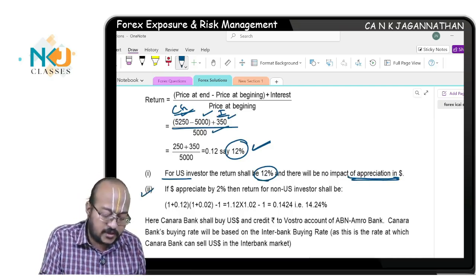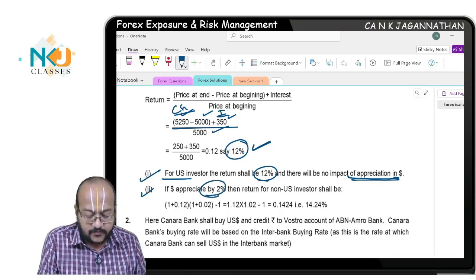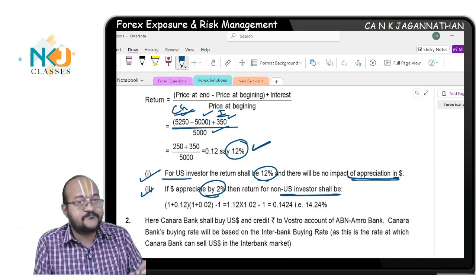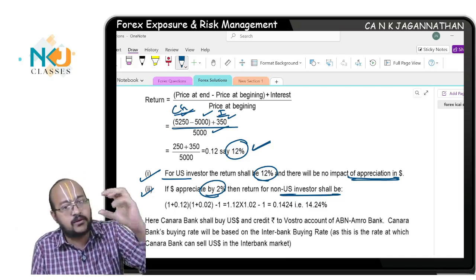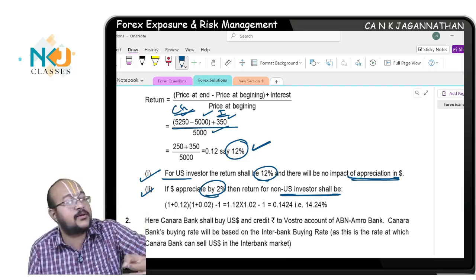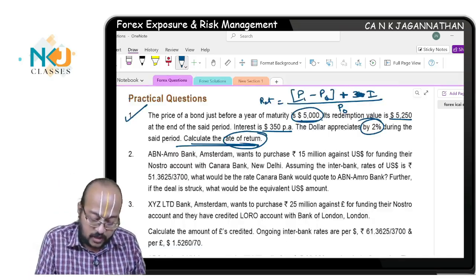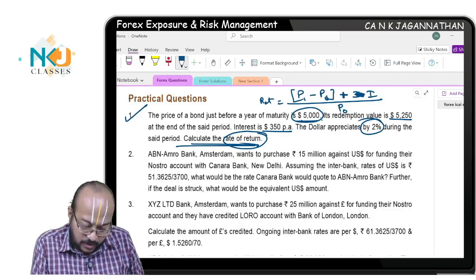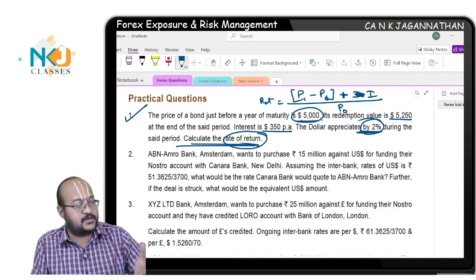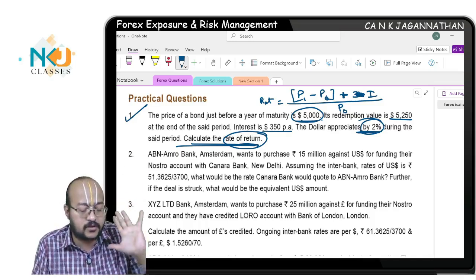Now if he is an Indian investor, if the dollar appreciates by 2%, the return for the non-US investor will be the return earned by the security in the US, that is right. But apart from that, you will also consider the return gained from appreciation of the dollar. Today the dollar appreciates by 2% with respect to this currency. It may be India or some other country, whatever the country, the dollar appreciates by 2%. How to find the return?